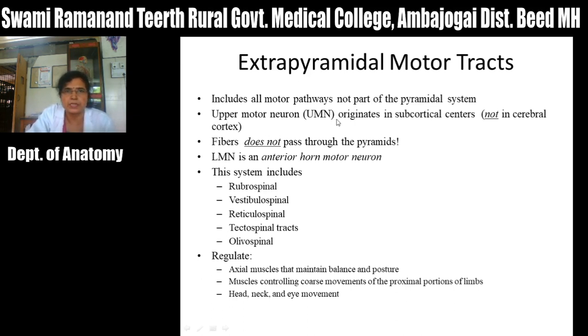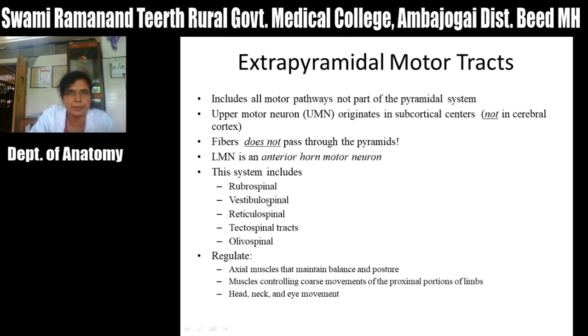Upper motor neurons of these tracts are present in the subcortical centers and not in the cerebral cortex. These fibers do not pass through the pyramids, and the lower motor neurons for these tracts are the same as for the pyramidal tracts, that is, they lie in the anterior horn motor neurons.